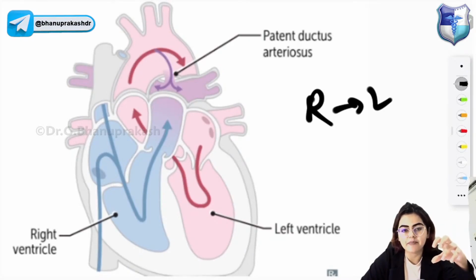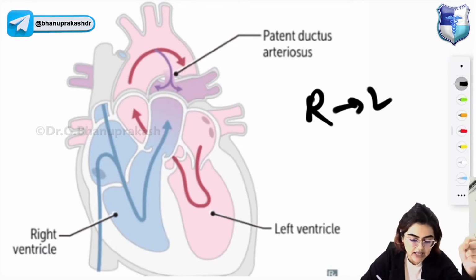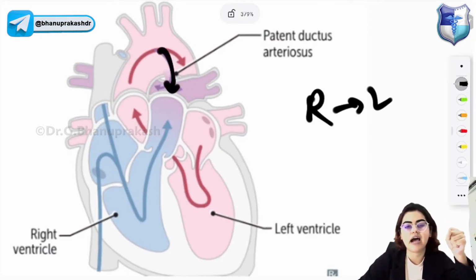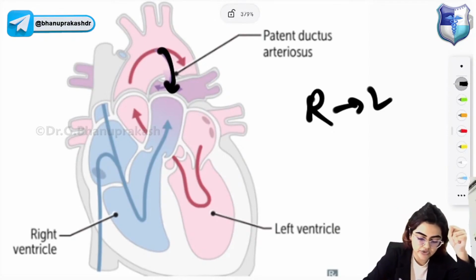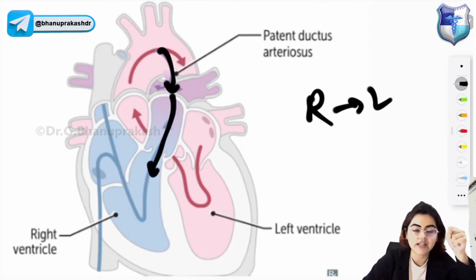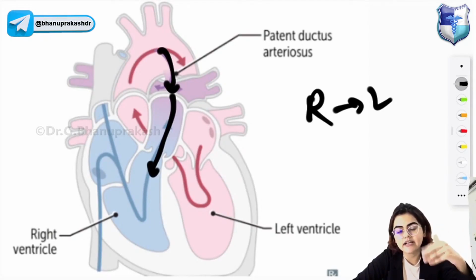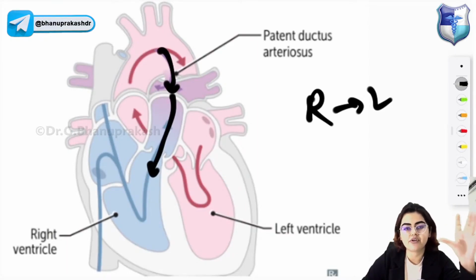In the neonatal period, when the baby is born and cries, the pulmonary vascular resistance will decrease, and the shunt will become left to right after birth. Due to that, an increased amount of blood will be coming to the right side of the heart, right? So the shunt will become left to right, which will result in progressive right ventricular hypertrophy, left ventricular hypertrophy and heart failure. Patent ductus arteriosus is associated with a continuous machine-like murmur. So in PDA you get a continuous machine-like murmur.